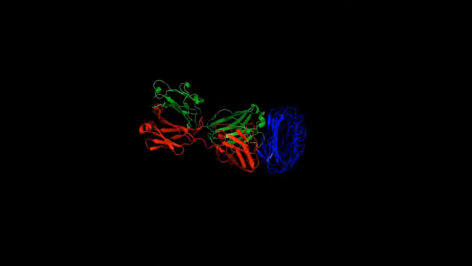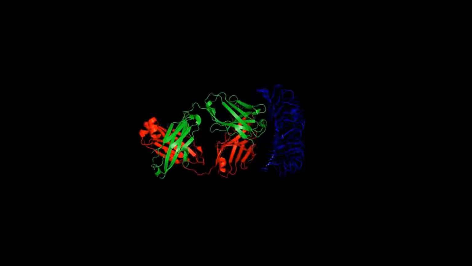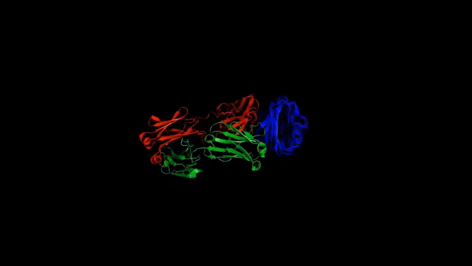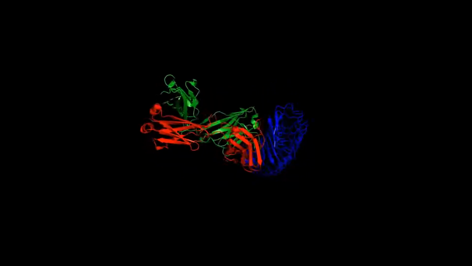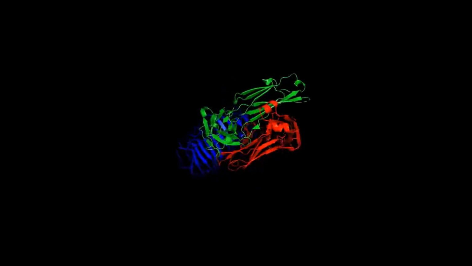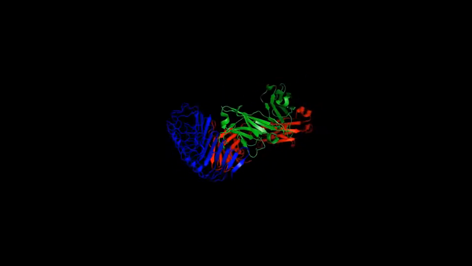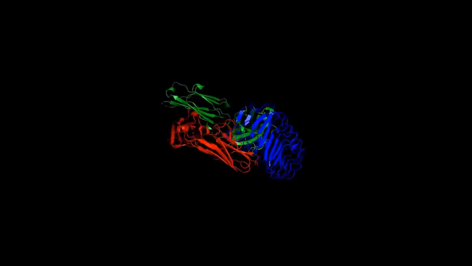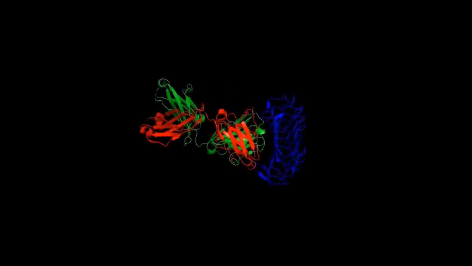Shown here is the TSH receptor interacting with the thyroid-stimulating autoantibody, TSI. Chains A and B, shown in green and red, are the polypeptide TSI. They are linked together at a hinge with disulfide bonds. Chain B is a heavy chain with 228 residues, and chain A is a light chain with 216 residues.